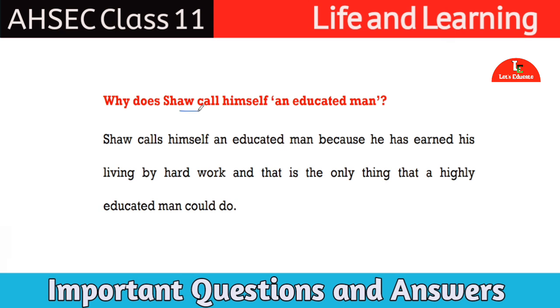Why does Shaw call himself an educated man? Answer: Shaw calls himself an educated man because he has earned his living by hard work, and that is the only thing that a highly educated man can do. Next question.